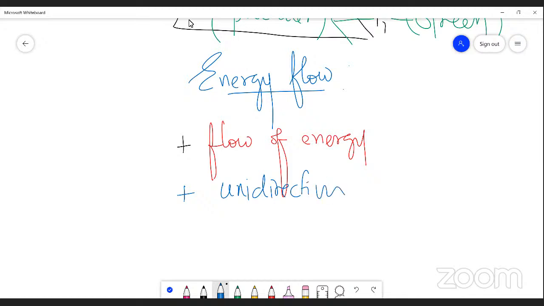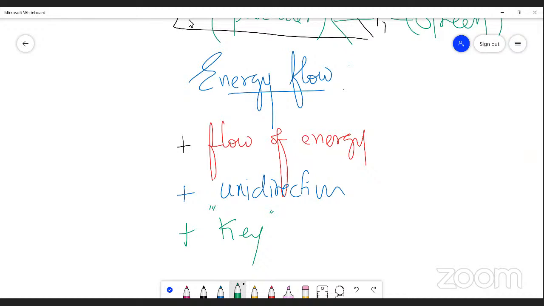That means the energy flows from one organism to another in an ecosystem unidirectionally, not in multi-direction, not in bi-direction. Hence, energy flow is considered a functional unit or functional key, because there is a flow of energy from one trophic level to another.